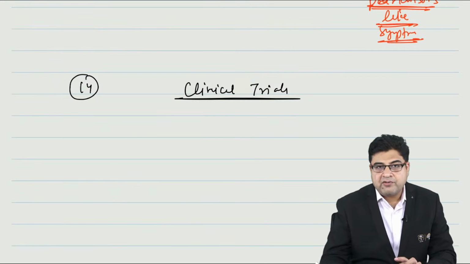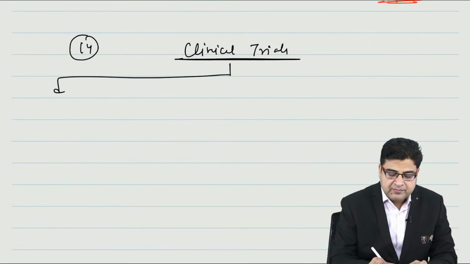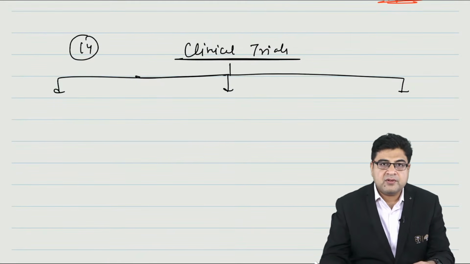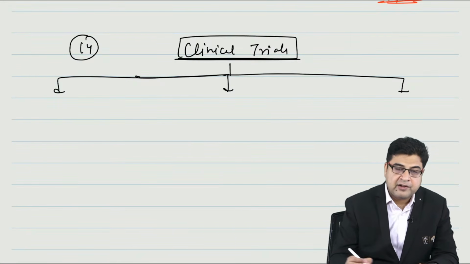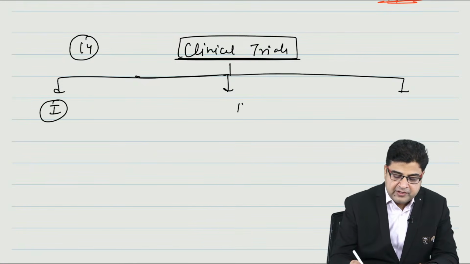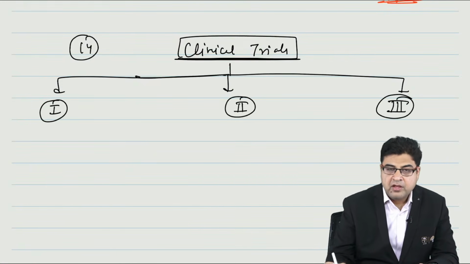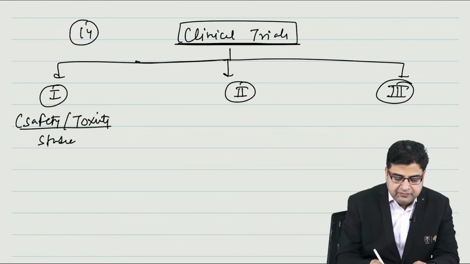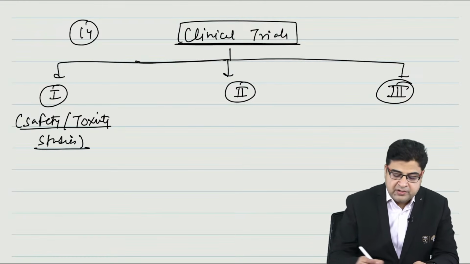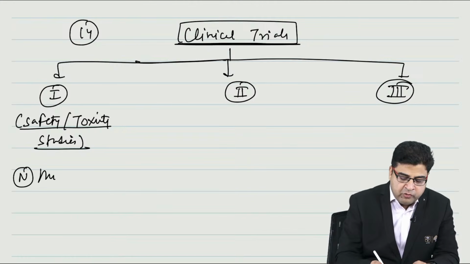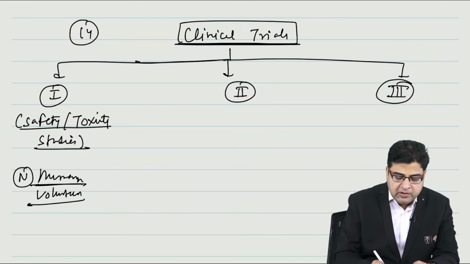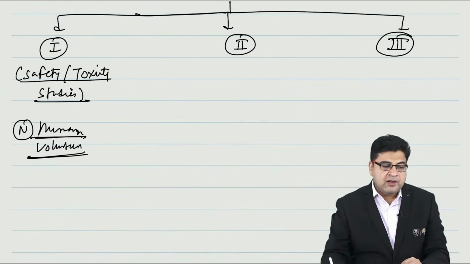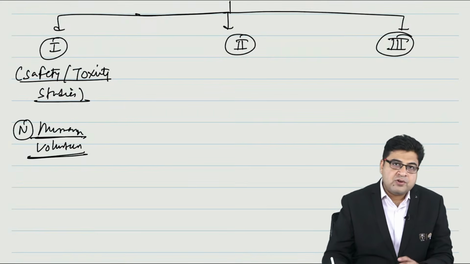If we talk about clinical trials, we have 3 phases of clinical trials. Topic number 14, clinical trials, different phases of clinical trials. We have phase 1, phase 2 and phase 3 clinical trial, right? Phase 1 clinical trial is also known as safety studies, also known as toxicity studies. In this phase 1 trial, normal human volunteers will be the sample.